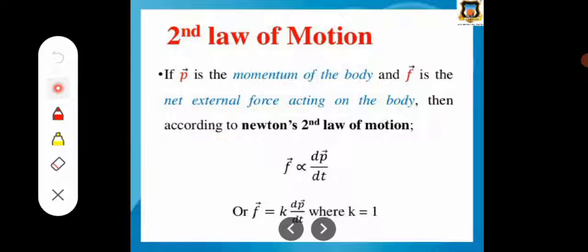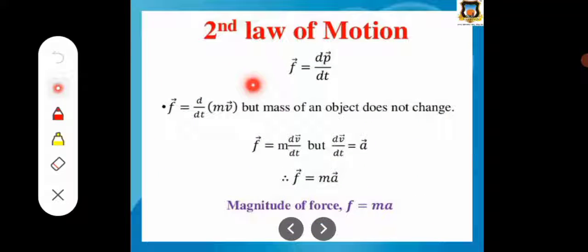then according to Newton's second law, F is directly proportional to the rate of change of momentum. That means F bar is proportional to dp bar by dt, or F bar equals k into dp bar by dt, where k is a constant with value 1. So F bar equals dp bar by dt. We know p bar is linear momentum, mass into velocity, mv.